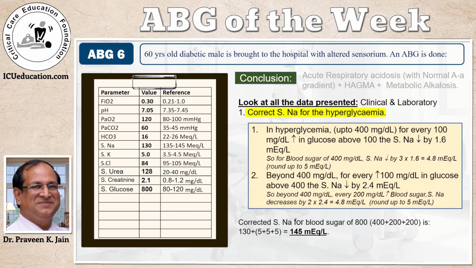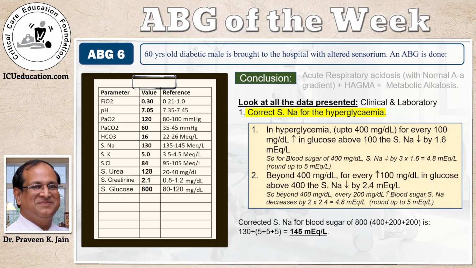Beyond 400 milligram per deciliter, for every 100 milligram per deciliter increase in the glucose above 400, the serum sodium now falls by 2.4, which means that beyond 400, for every 200 milligram per deciliter increase in the blood sugar, serum sodium decreases by 2 into 2.4, which is 4.8. Again, can be rounded to 5 milliequivalents per liter.